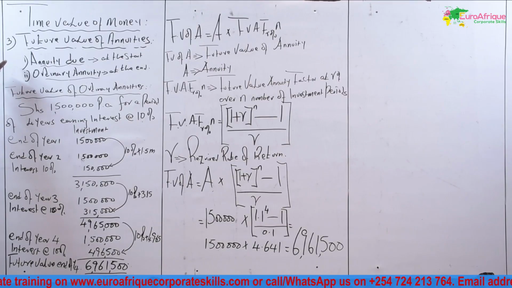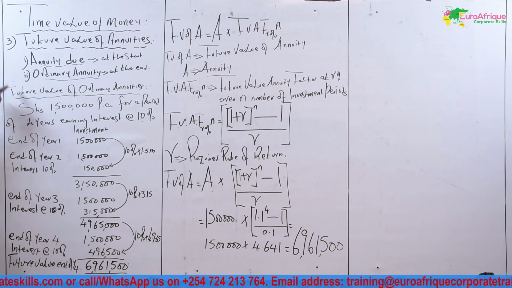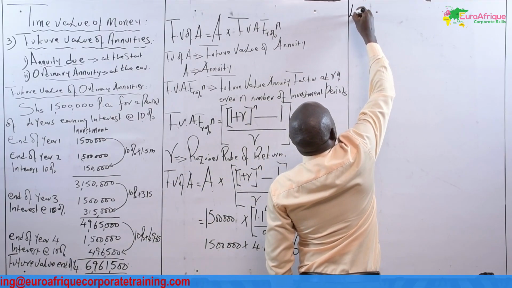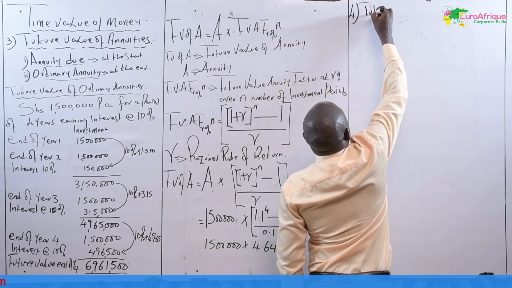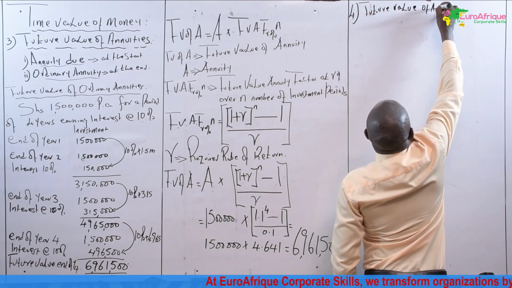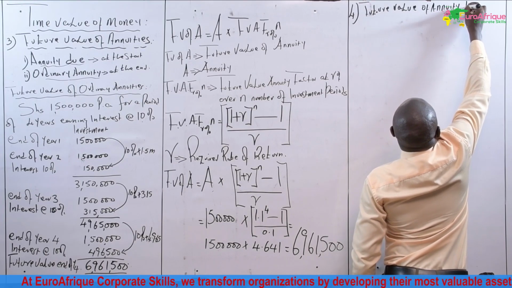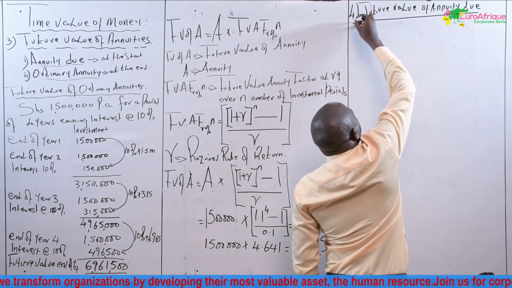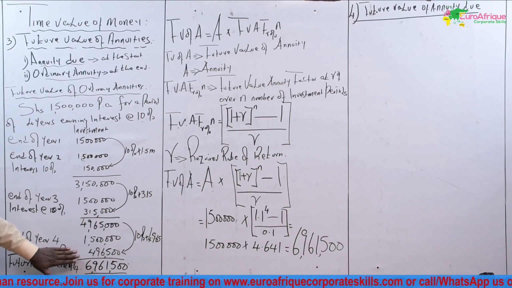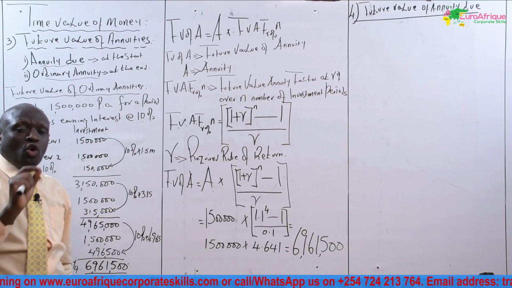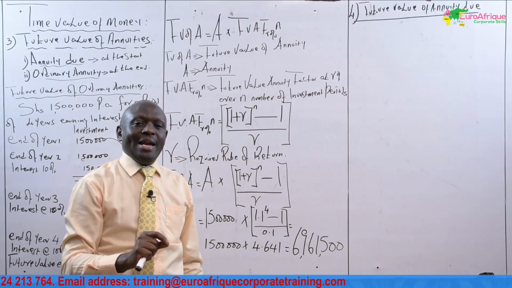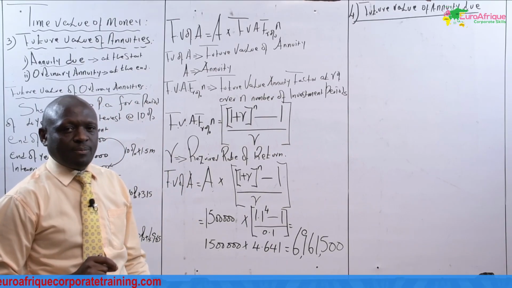Since here I was in number 3, let me take number 3 to start for this one. I go for number 4. Number 4, I call it future value of annuity due. I want to demonstrate the future value of annuity due the same way I explained here, so that you understand this concept once and for all. I want you to understand it and never forget about it.